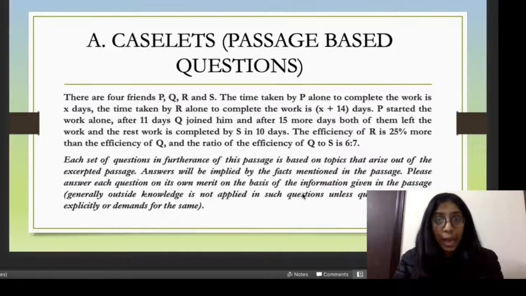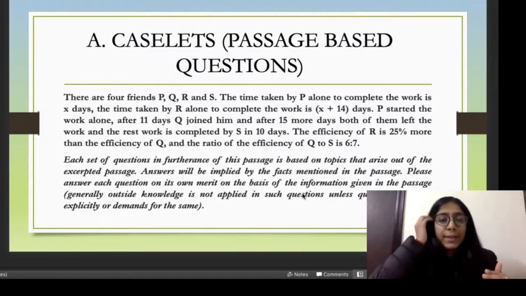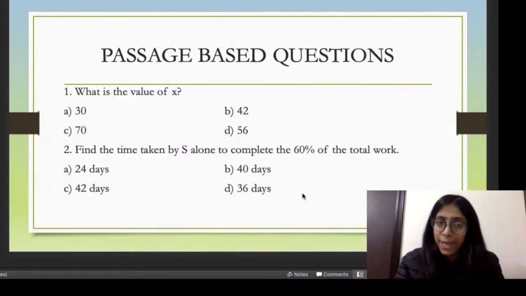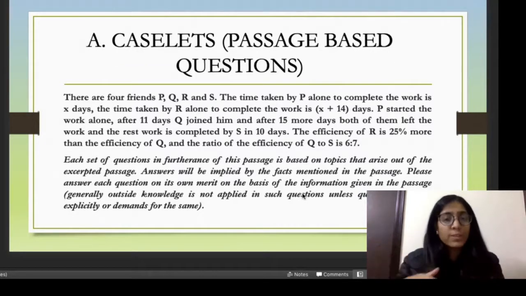So after reading this passage, you just need to make pointers, okay? And after reading this passage, you will find that there are certain questions which are in furtherance of this passage, okay? So like this, what is the value of X, time taken by S alone to complete 60% of work? So these sorts of questions are attached to this passage which is given in the paper.